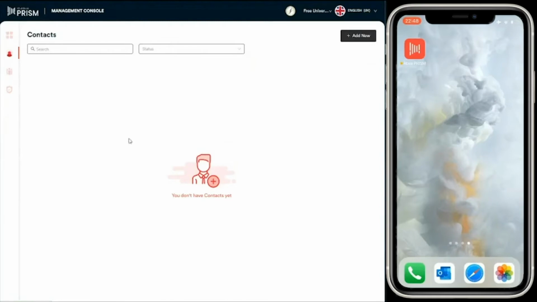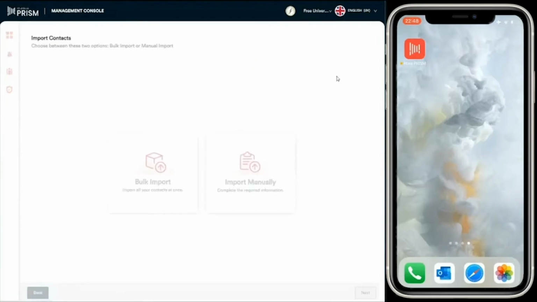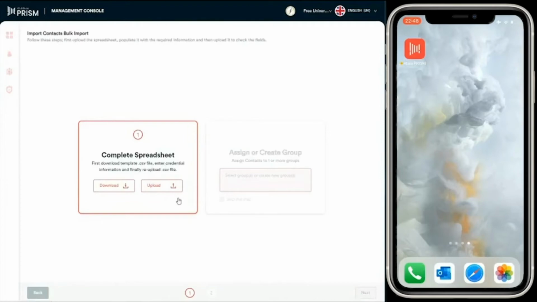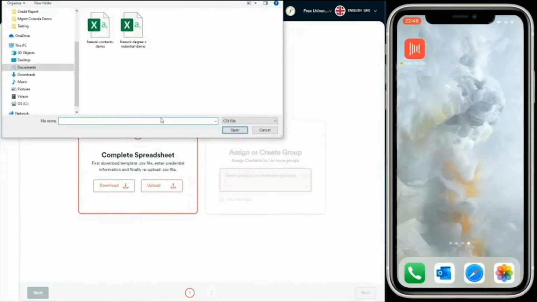So contacts, then again, we have to import some contacts in order to issue them credentials. So there's a couple of ways to import contacts. One is by a bulk import via a CSV file. Another one is importing manually through the system itself. And third, which we don't have implemented yet, is via SDKs into the organization's record keeping systems. So for this demonstration, we're just going to do a bulk import, and we're going to upload a CSV file of contacts.